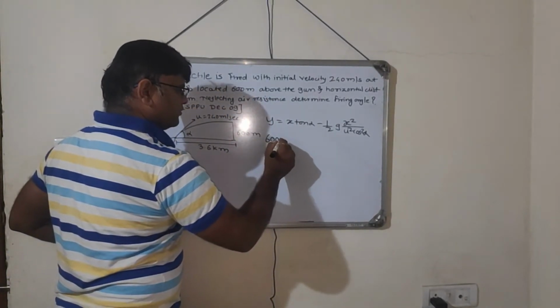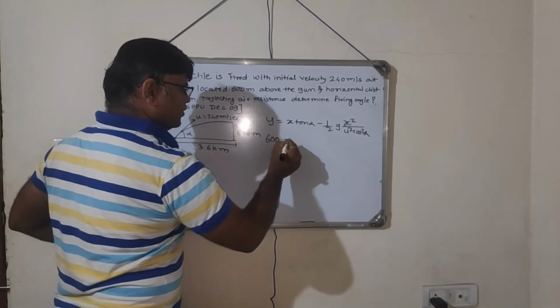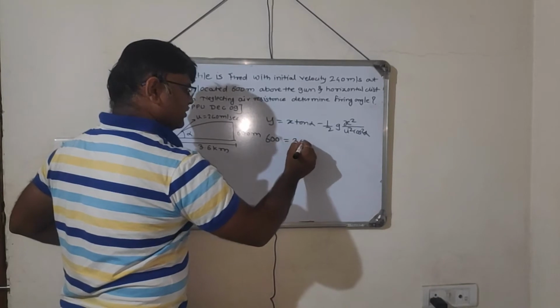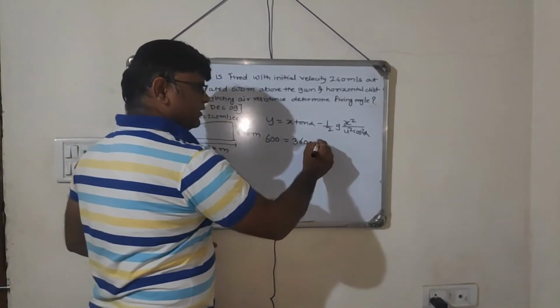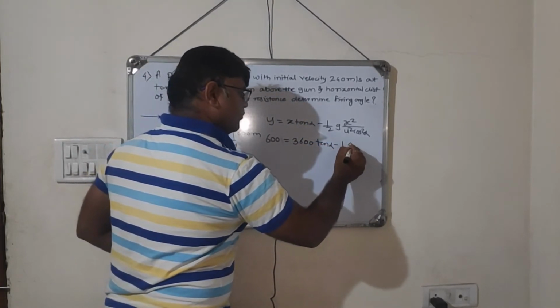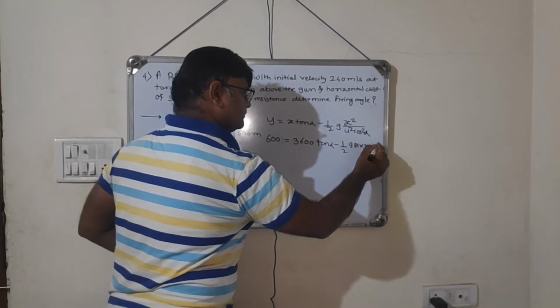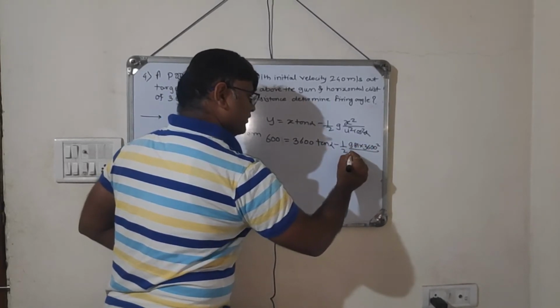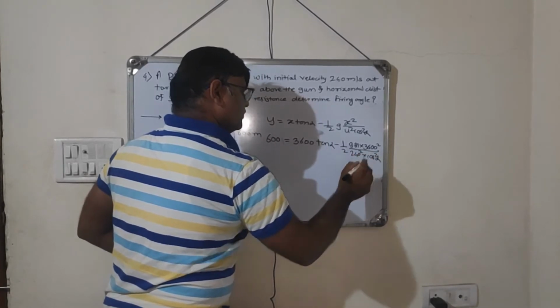As it is, I will write down. It is 600, which is equal to x, 3600 meter. I will take all values in meter. Tan alpha unknown, minus half 9.81 into x, which is 3600 square, divided by u square, which is 240 square into cos square alpha, right?